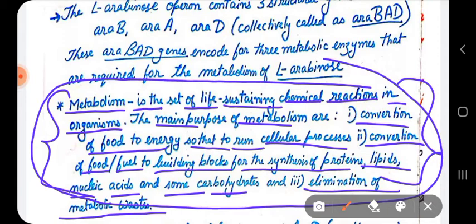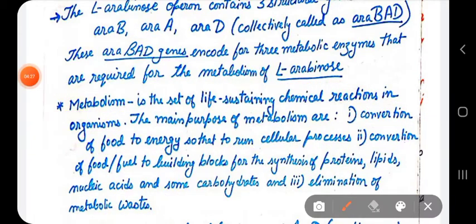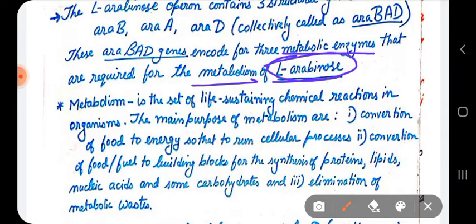So these ARA-BAD genes code for metabolic enzymes which are required for the metabolism of arabinose sugar, which is a 5 carbon sugar.